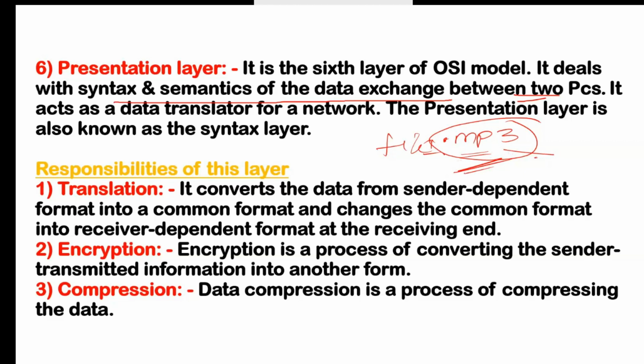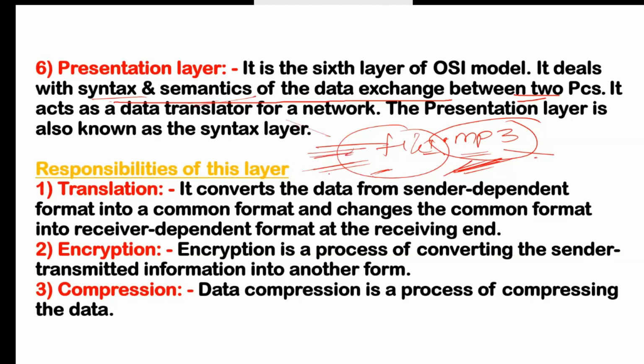And here we have this file1. If you compare with syntax and semantics, syntax means what? That is .mp3, and semantics means what? That is metadata. Here this file1 and the date of creation, date of modifying, everything. That is the semantics.